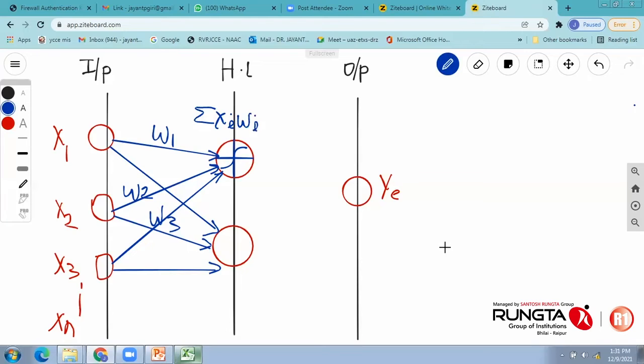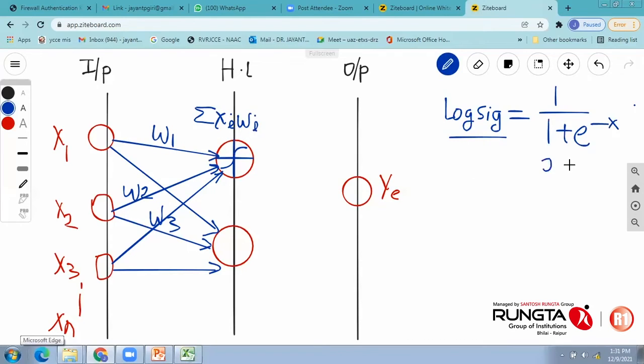Now there are two types of non-linear transfer function which we usually utilize in artificial neural network. One is log-sig function, which is nothing but the sigmoidal function. This function is actually 1 divided by 1 plus e to the power minus x, which maps, or squeezes, the value of this entire summation of xi wi between 0 to 1. So this is called sigmoidal function or log-sig function.